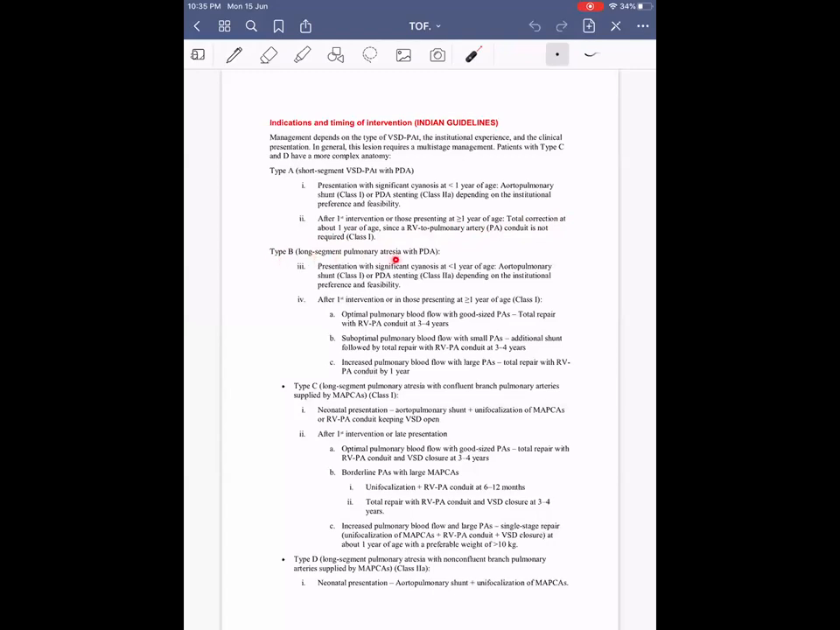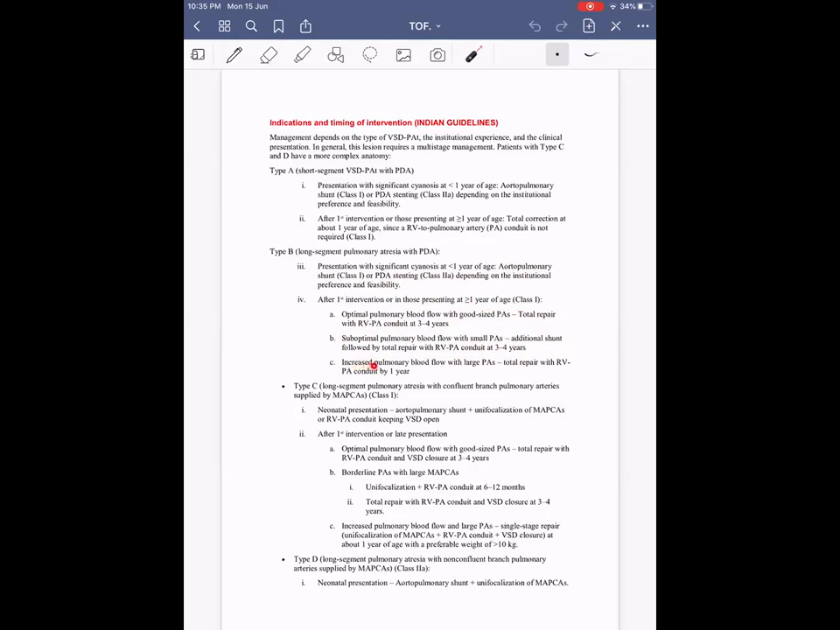Then coming on to type B, long segment pulmonary atresia with PDA. Presentation with significant cyanosis at less than age 1 year: we have to consider aortopulmonary shunting or PDA shunting, palliative shunting. Then after first intervention, or in those presenting at age more than 1 year, if the pulmonary blood flow is optimal with good sized pulmonary arteries, go with total repair with RV to PA conduit at 3 to 4 years of age. If the pulmonary blood flow is suboptimal with small pulmonary arteries, additional shunt followed by total repair at 3 to 4 years of age, once the pulmonary arteries become of adequate size.